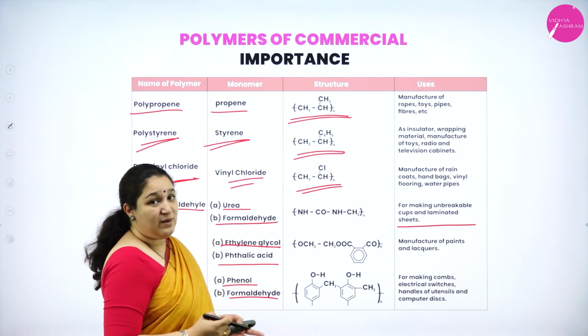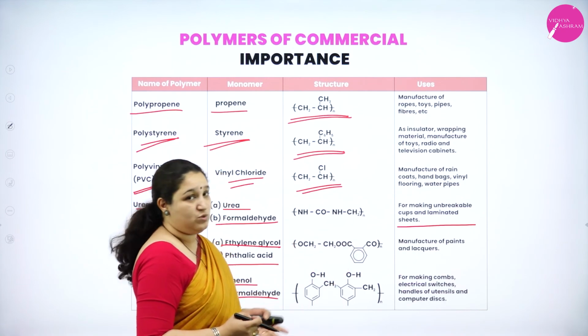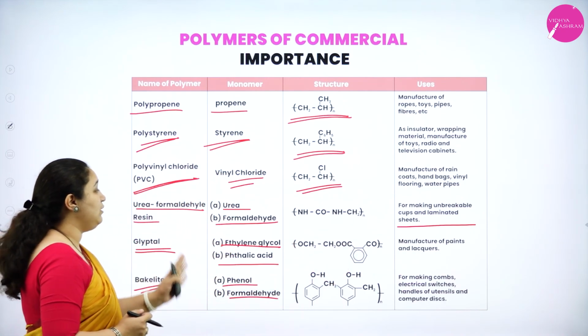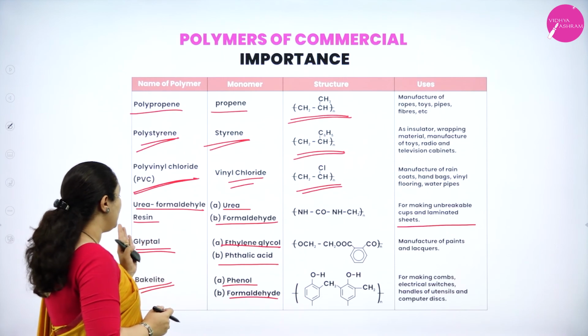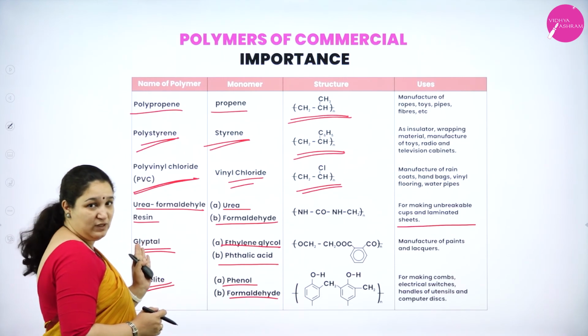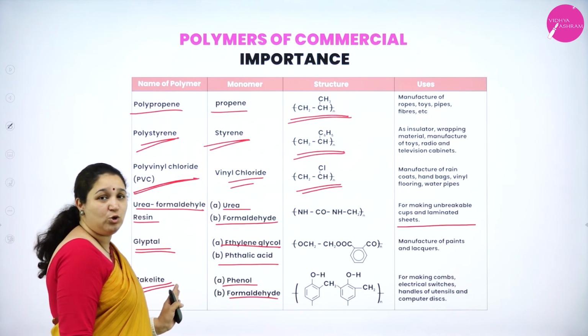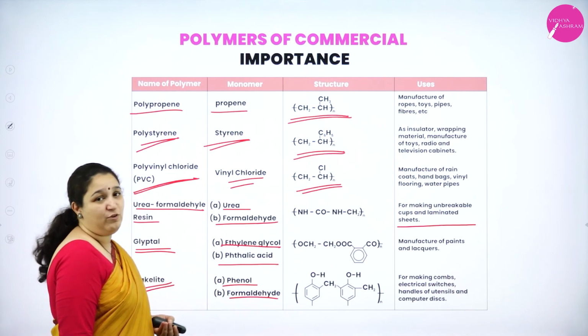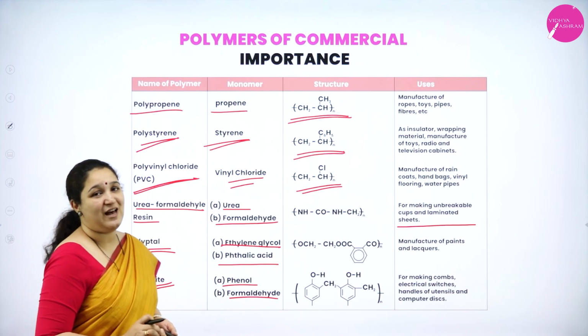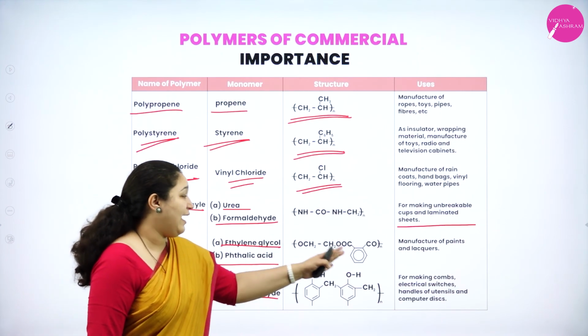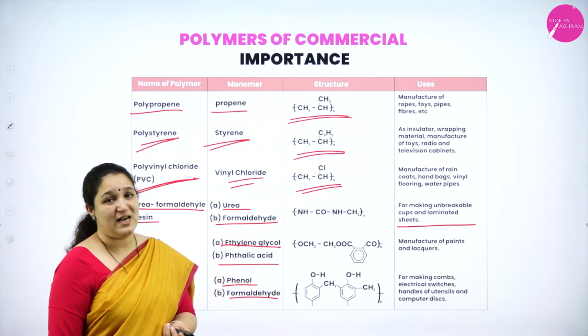As of now for the exam, they have not asked the structures or the uses, but they have asked about the monomers. So if they ask you what is the monomer of glyptal, then you have to tell ethylene glycol and phthalic acid. What are the monomers of bakelite? Phenol and formaldehyde. Such questions have been asked. Structure and uses have not been asked as of now.